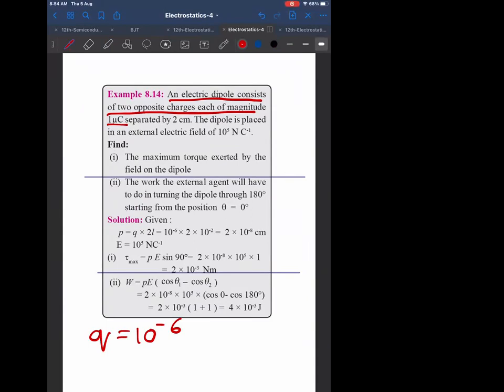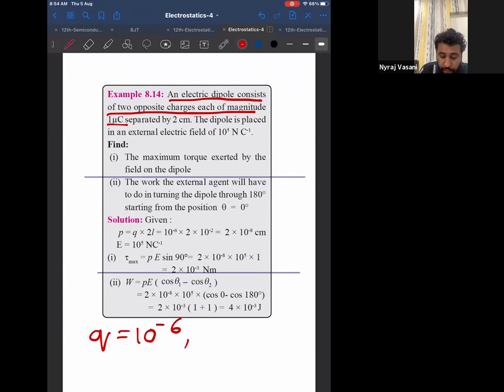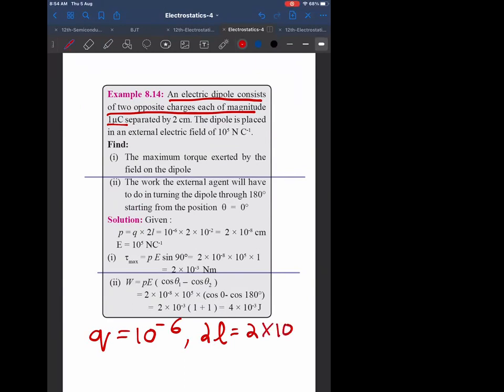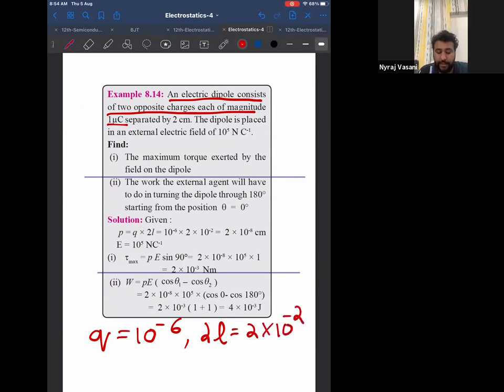And it is separated by a distance of 2 centimeter. Means the length of the dipole is 2 into 10 power minus 2 meter. And the dipole is placed in an electric field of 10 power 5. What is the maximum torque?